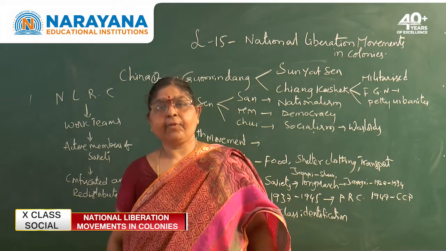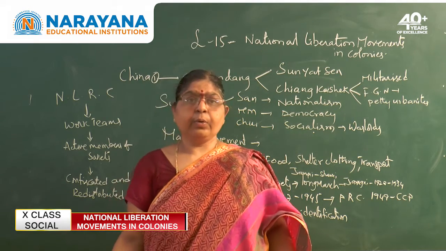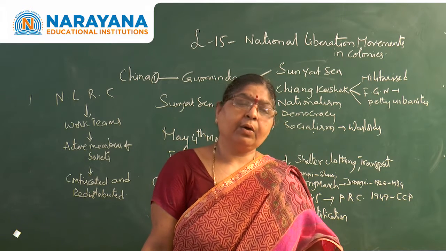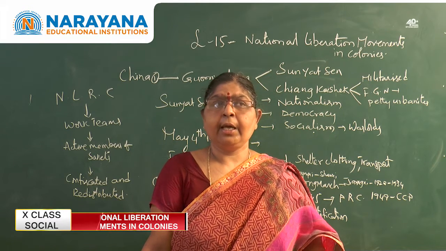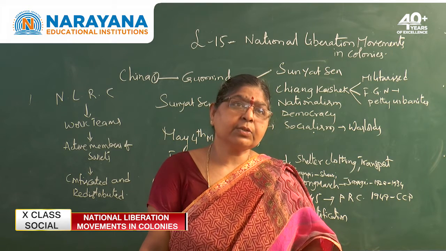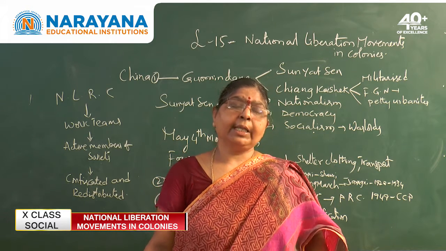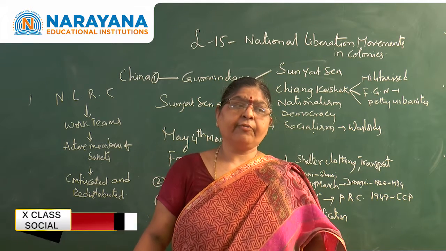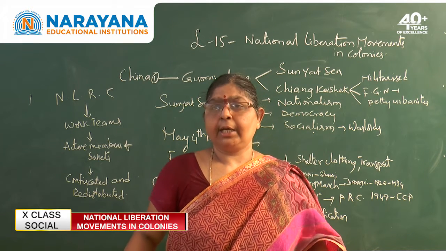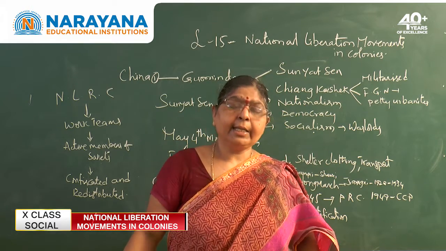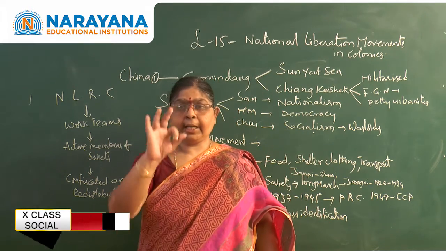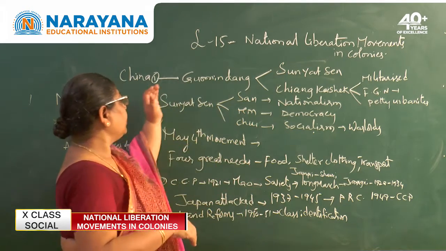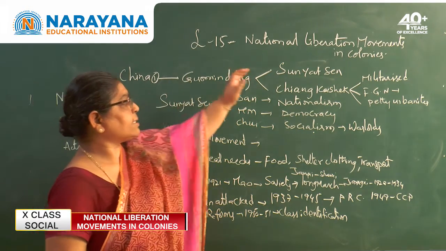So, at that particular time, one of the famous scholars who learned education in foreign countries, he went to Russia and also to France to learn about so many revolutions, and he understood that it is very, very important for the establishment of independence in China: first we should get rid of all the foreign dynasties. For that purpose he formulated 3 principles. He established the National People's Party, that is the Kuomintang Party. This Kuomintang Party was established by Sun Yat-sen.